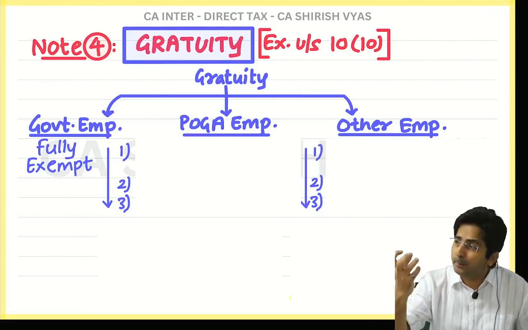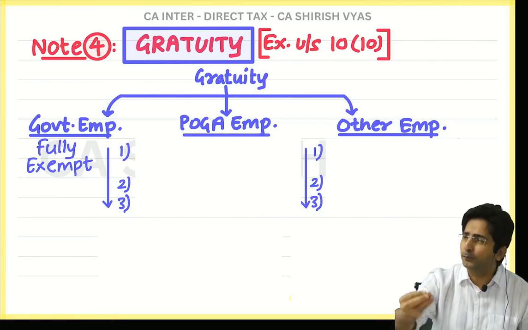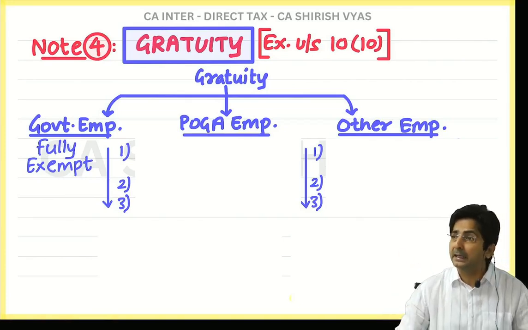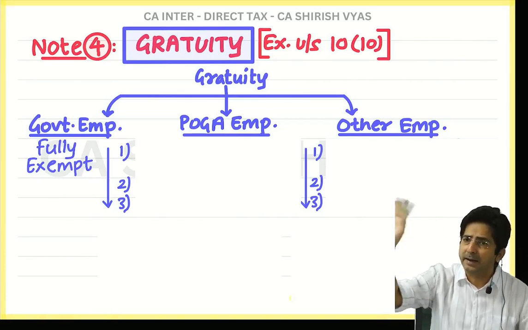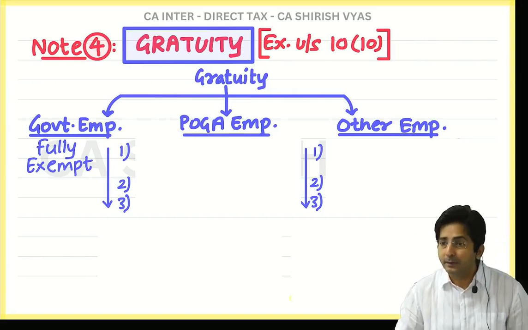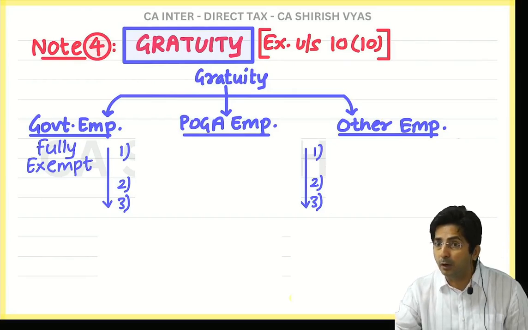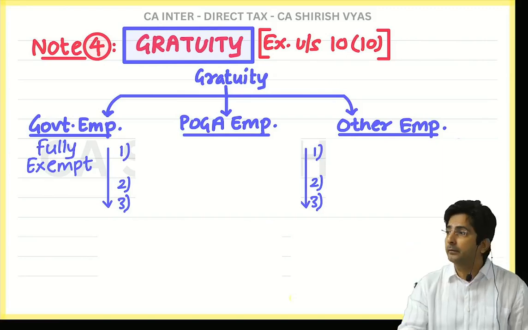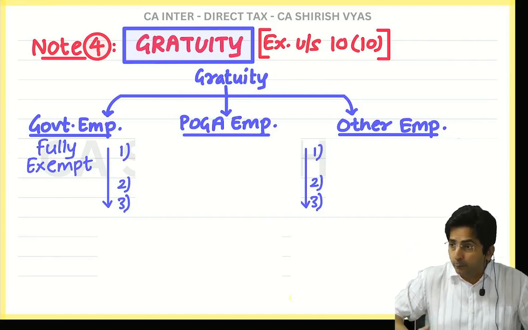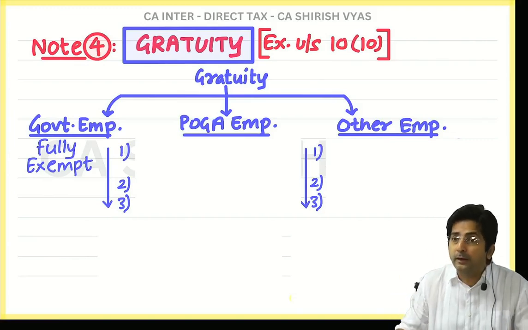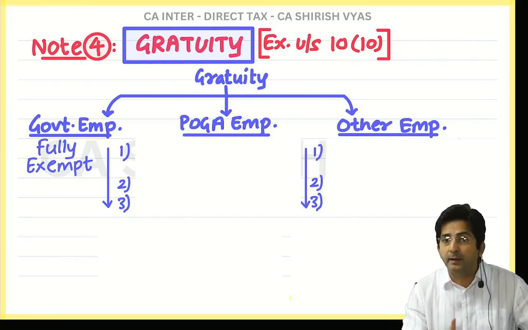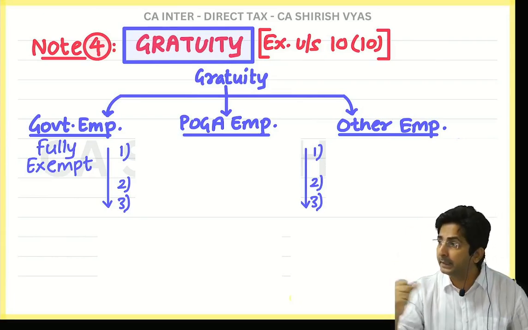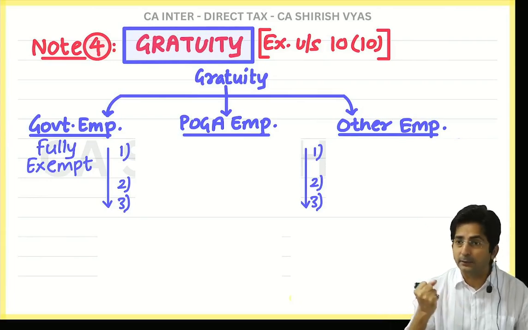And imagine, think from the employee's point of view. Poor employee, he worked for 15, 20, 30 years. People work for 30 years also. And at the end, they are given nothing. They are just simply told, bye bye. So that is so ungrateful. That's why in 1972 a law came. And this law says gratuity payment is compulsory. Whether you feel grateful for the employee's service or you don't, your feeling goes to hell. You will have to compulsorily give gratuity. In short, I am justifying why the law was necessary.